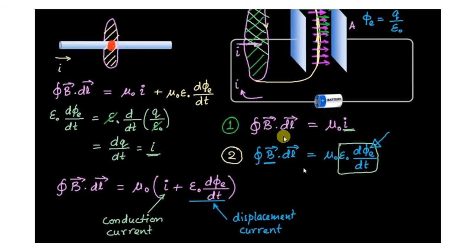The displacement current is represented by the closed integral of D dot dl, which equals mu 0 epsilon 0 d phi upon dt. It is related to the flux of the electric field. If the flux changes with time, the displacement current will change. So this is the basic fundamental of this phenomenon.